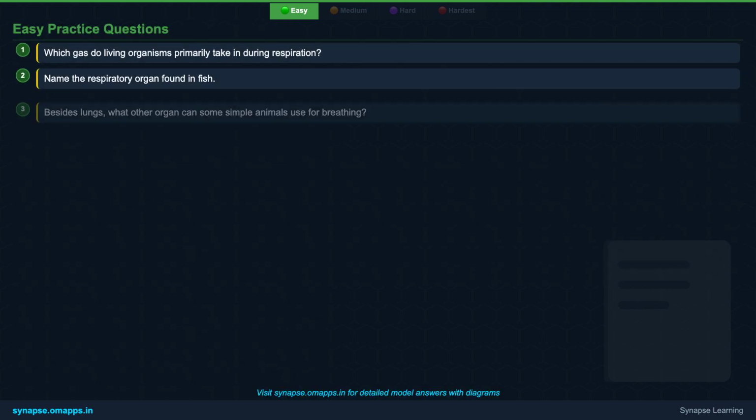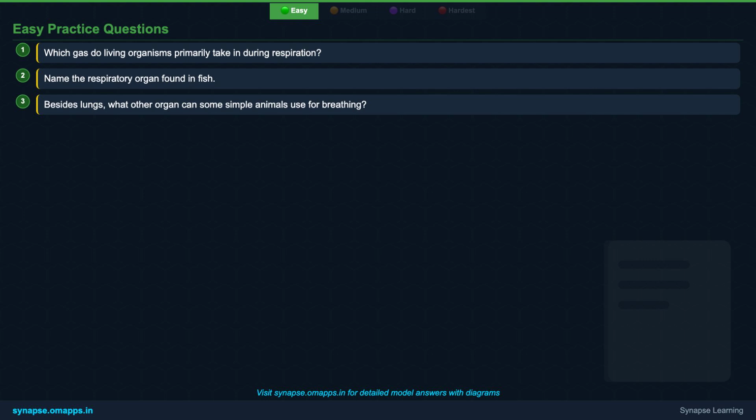Time to test your basic understanding. Here are 3 easy questions. 1. Which gas do living organisms primarily take in during respiration? 2. Name the respiratory organ found in fish. And 3. Besides lungs, what other organ can some simple animals use for breathing? Think about the different examples we just discussed.